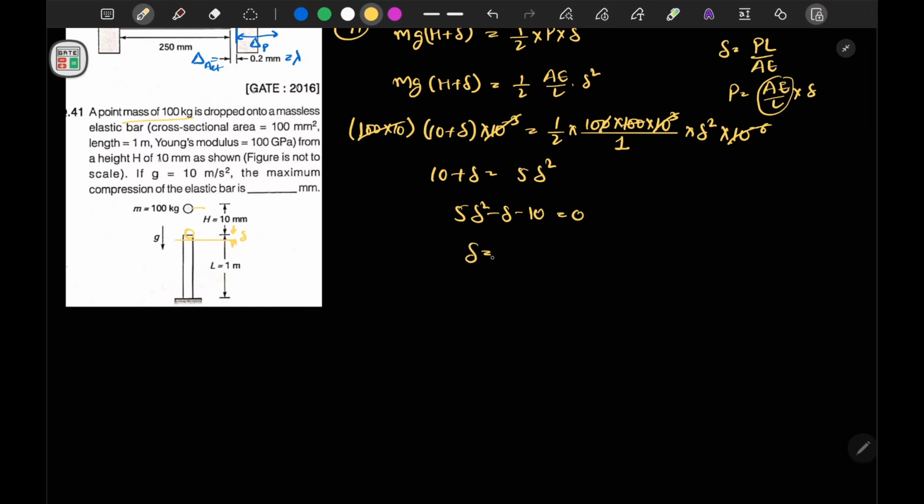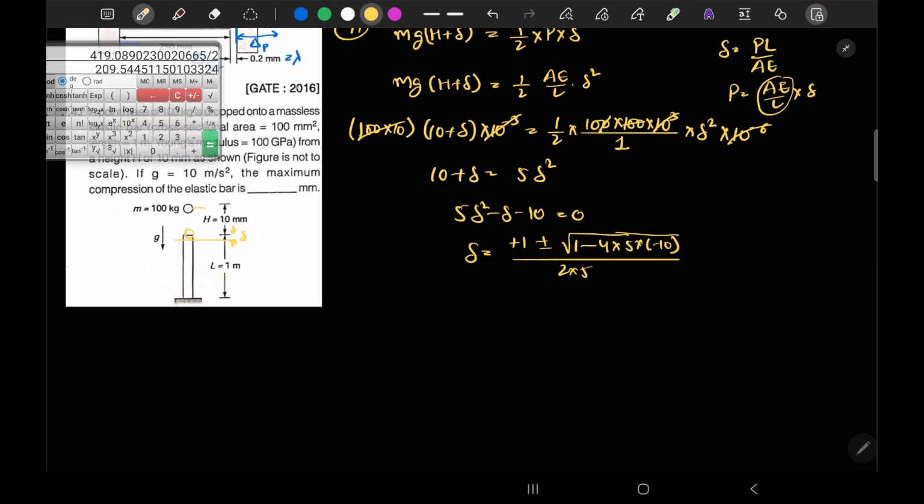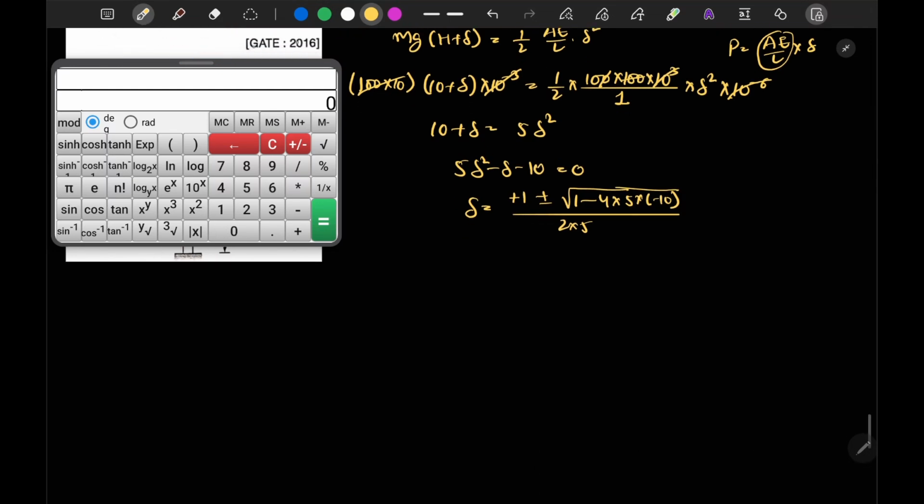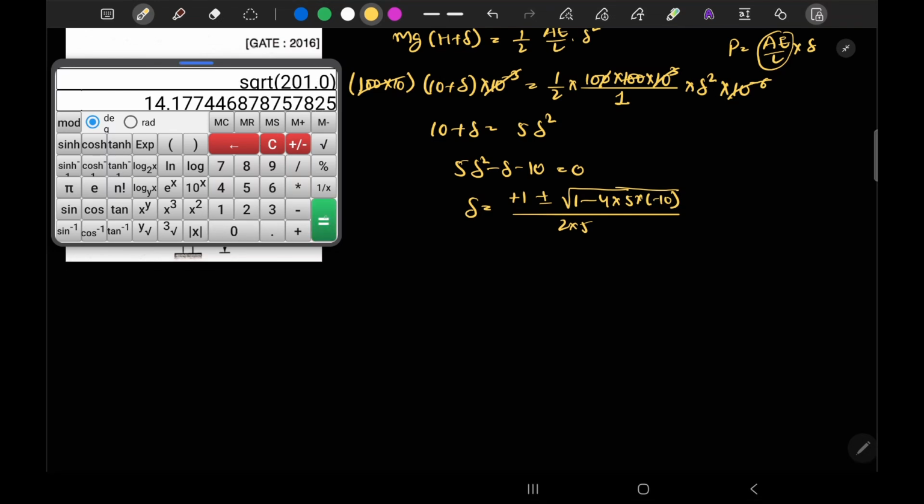So delta is equal to plus 1 plus minus square root of b square minus 4AC, that is 5 into minus 10, divided by 2a, 2 into 5. If we solve this, we will obtain 1 plus this minus becomes 4, 5 into 20, 200. Now if you take the square root of this, plus 1 divided by 10, I obtain a value of delta is equal to